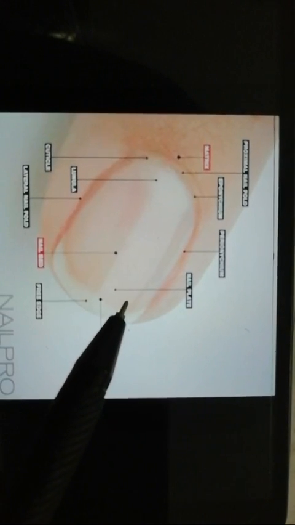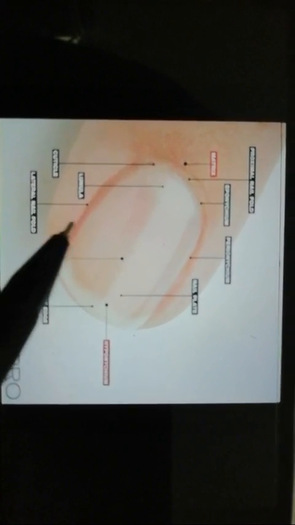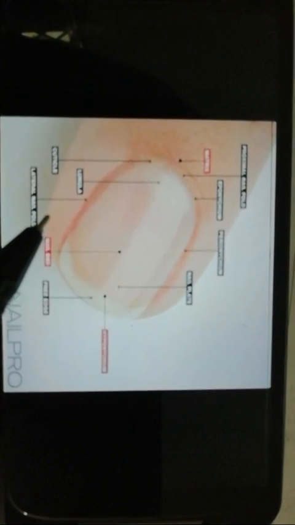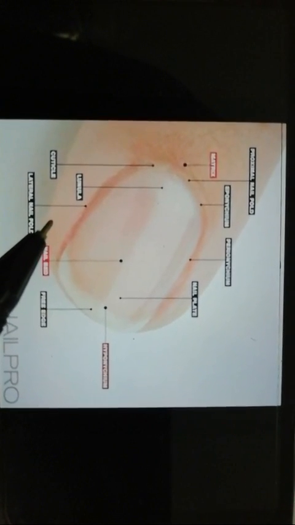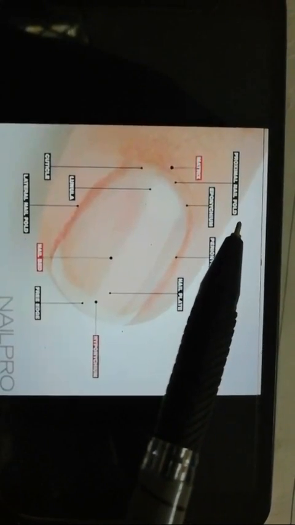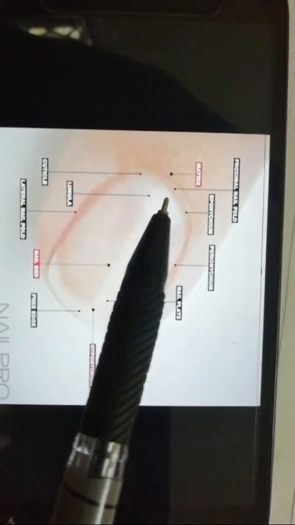This is nail plate. Next, if you look at this, this is a lateral nail fold. So you can see this beside the nail, you have a fold here. That's the reason this is named as lateral nail fold. And we should also understand that you have a proximal nail fold. You can look at this. This is the proximal nail fold, right?